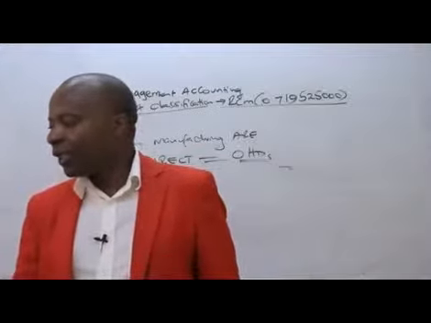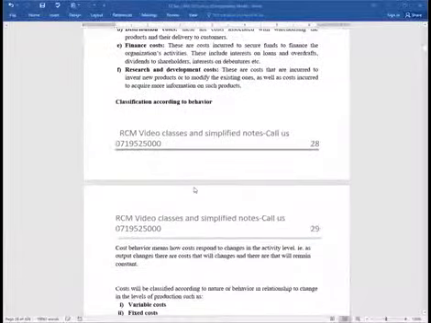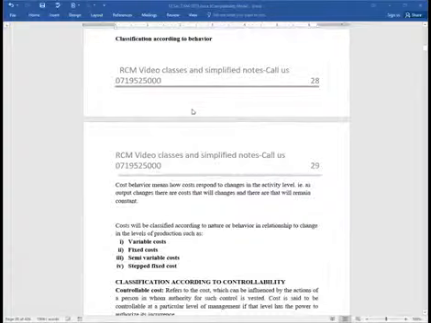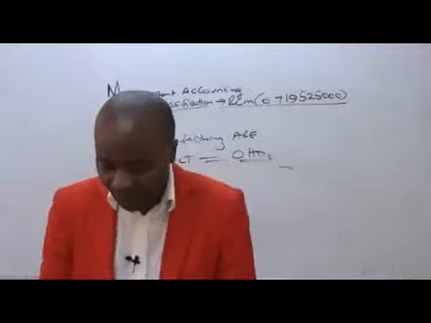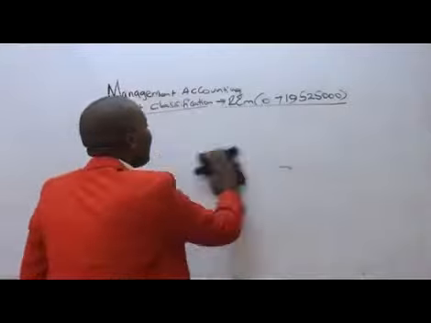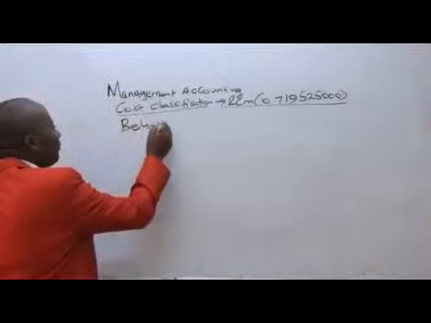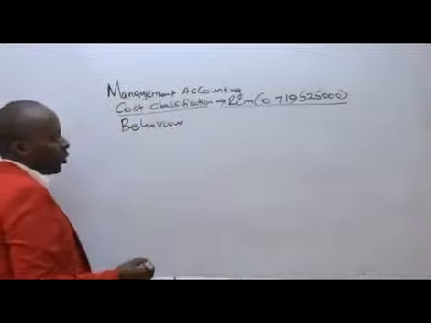Now we go to this other classification that we call behavioral classification, according to cost behavior. How do these behave? Ladies and gentlemen, costs will be classified according to nature or behavior in relationship to change in levels of production, such as variable cost, fixed cost, semi-variable, and then the stepped fixed cost. Behavioral classification: how do they behave?